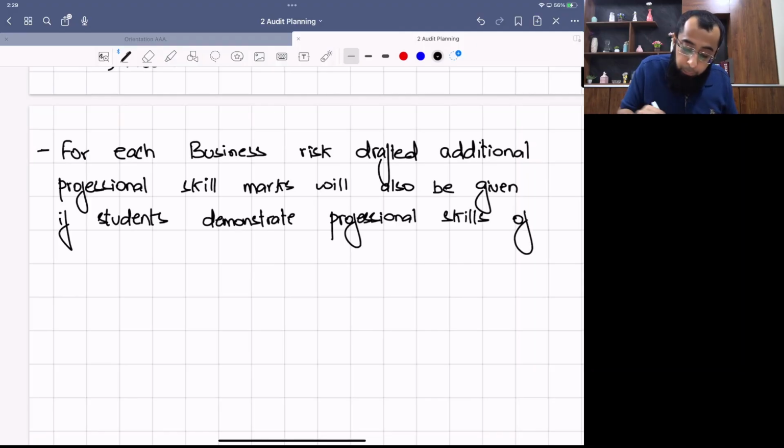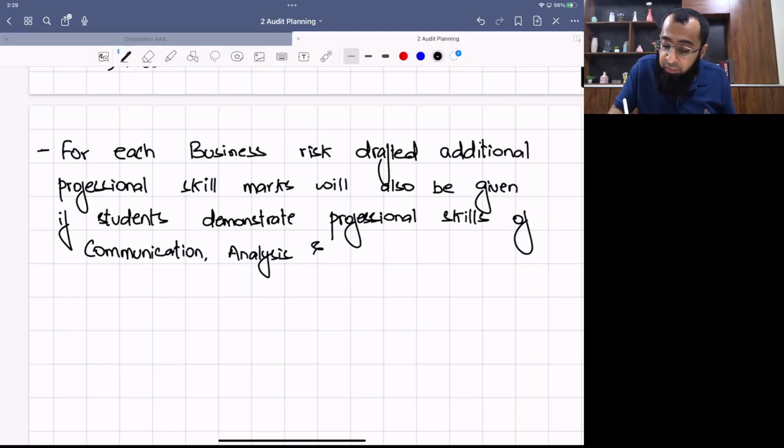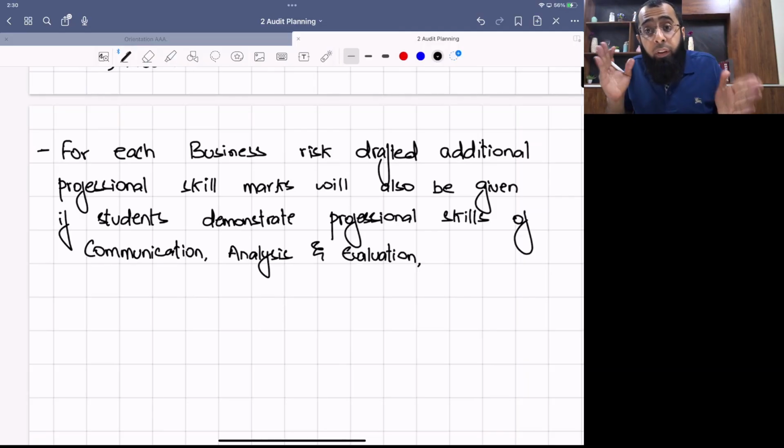Professional skills of communication. Now, what do you mean by communication? Give headings, use proper wordings, follow the instructions of the examiner, read the question requirements carefully. Analysis and evaluation, how well you related to the scenario. What happens is that students draft business risk by looking at only one portion of the question. This is wrong. You should show an ability that you read the entire question and you are referring to all of the information of the scenario.